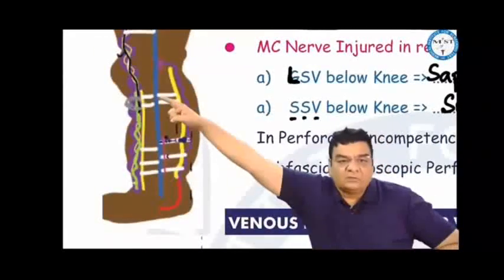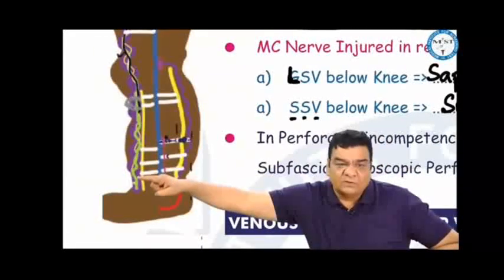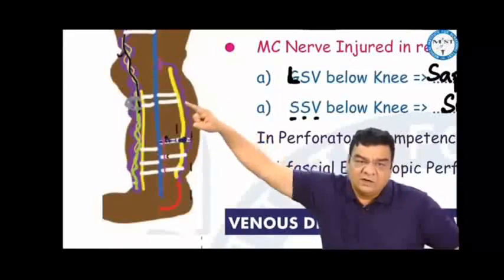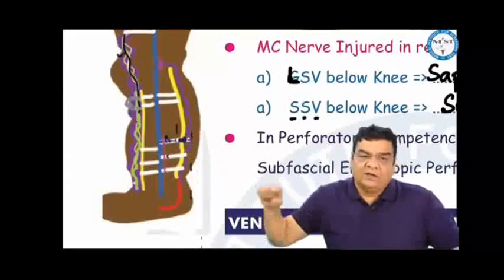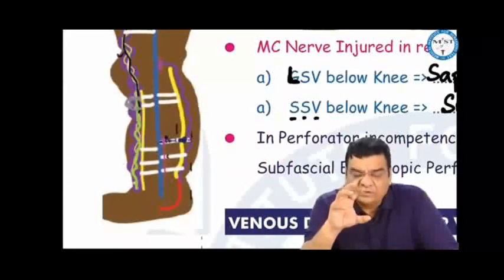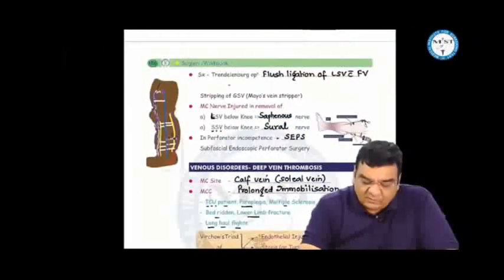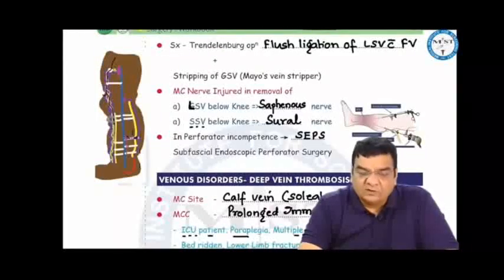When we were doing the stripping of this long saphenous vein, we were not doing the stripping below the knee level, because below the knee level, the saphenous nerve lies very close to the long saphenous vein. Same way, we do not strip the short saphenous vein, because here, the sural nerve is lying very close to the short saphenous vein. In long saphenous vein stripping, the saphenous nerve can be injured if we are doing the stripping below the knee, while in short saphenous vein stripping, the sural nerve can be injured.